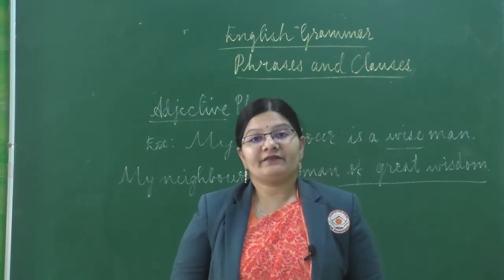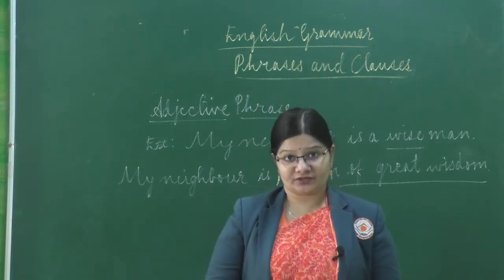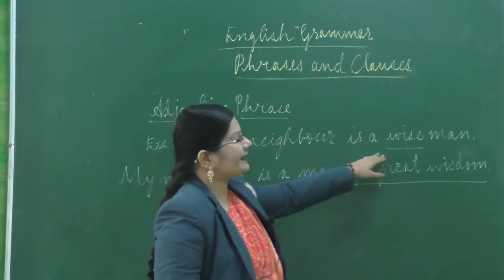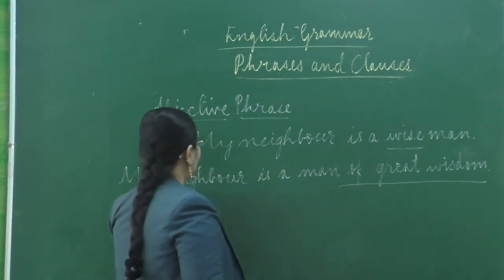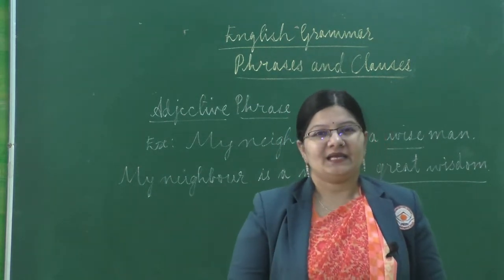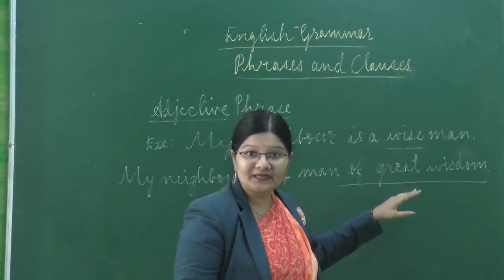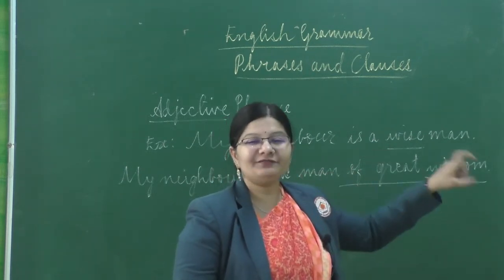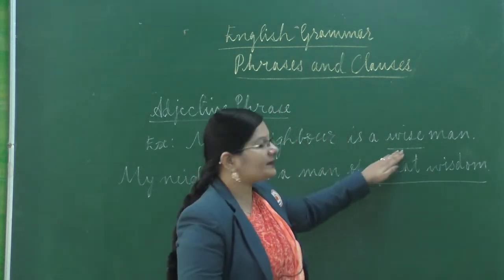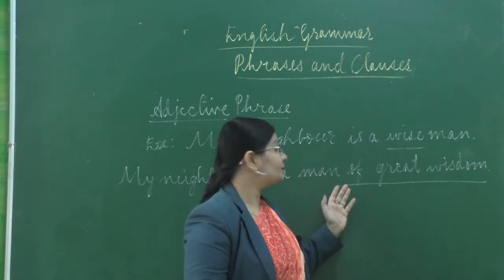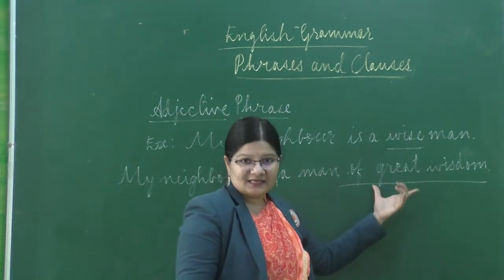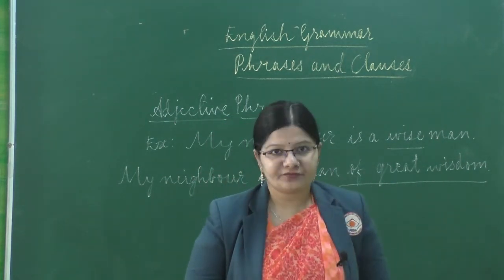So students, let's have a look at the next kind of phrase, that is an adjective phrase. So first I want you all to look at the examples here. My neighbor is a wise man. Second, my neighbor is a man of great wisdom. So here in the first example you can see that wise is an adjective, right, and it is a word which is qualifying or telling more about the noun, correct. So this is a simple adjective, but when you look at the second example, my neighbor is a man of great wisdom, this part of the sentence is the adjective phrase.